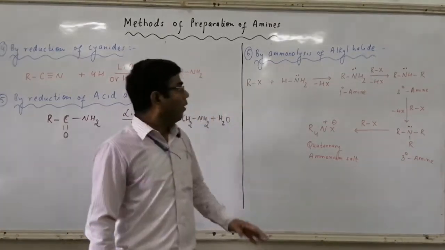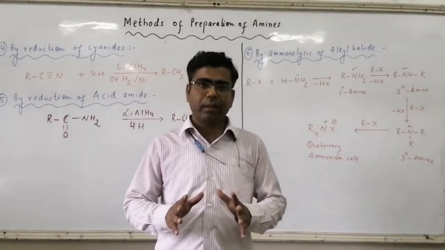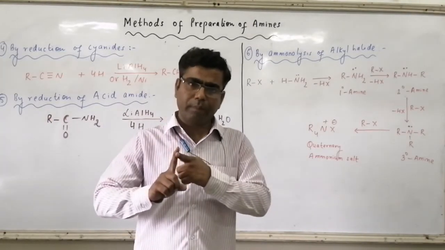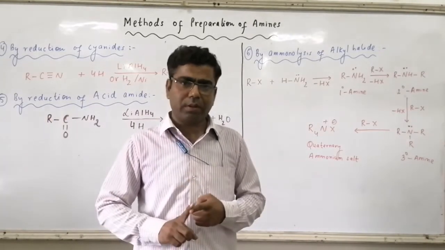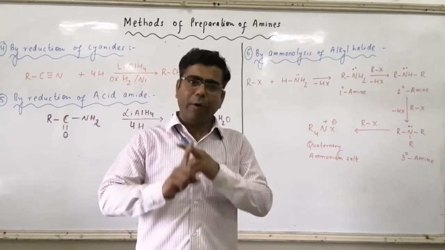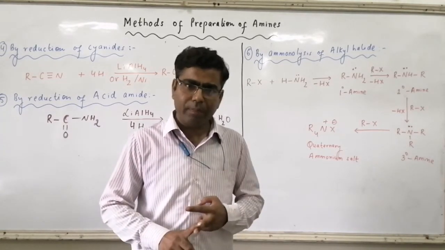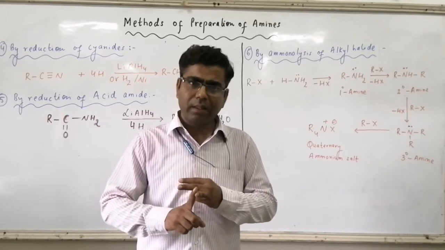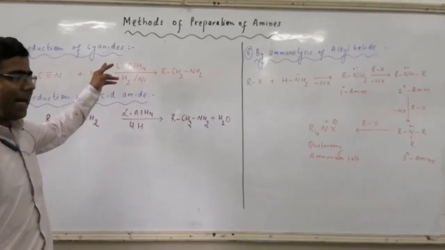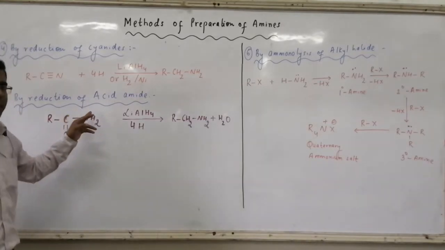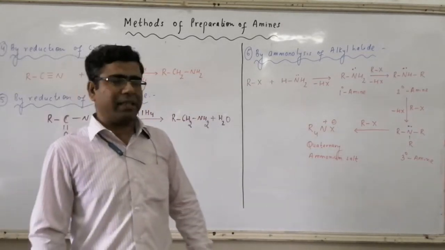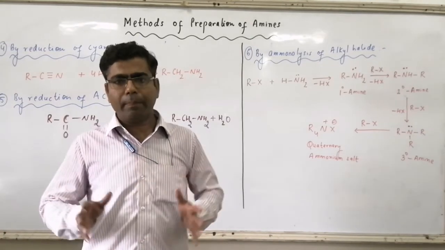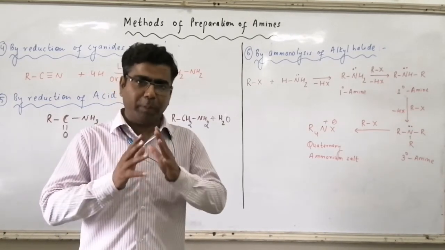So in total, we have 6 methods of preparation for amines. First one, by reduction of nitro compounds. Second, by Hofmann bromamide degradation reaction. Number 3, Gabriel phthalimide synthesis. Number 4, reduction of cyanides. Number 5, reduction of acid amide. And the last is ammonolysis of alkyl halide. That's all in methods of preparation.